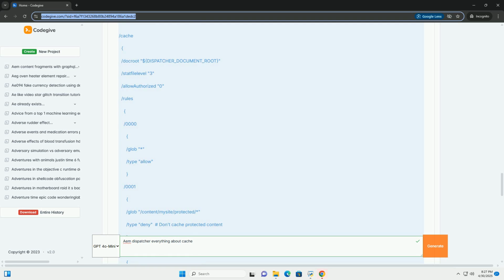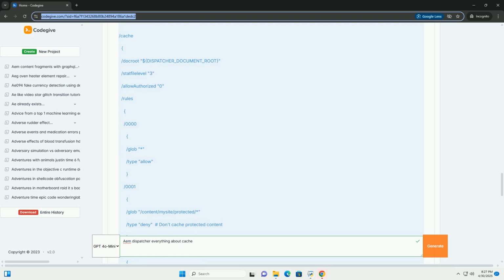1. Query parameters: append a unique query parameter to the URL of the asset whenever it changes. For example, the v parameter is a version number. Whenever you update the asset, you change the version number. This forces the browser to download the new version. AEM client libs does this automatically.